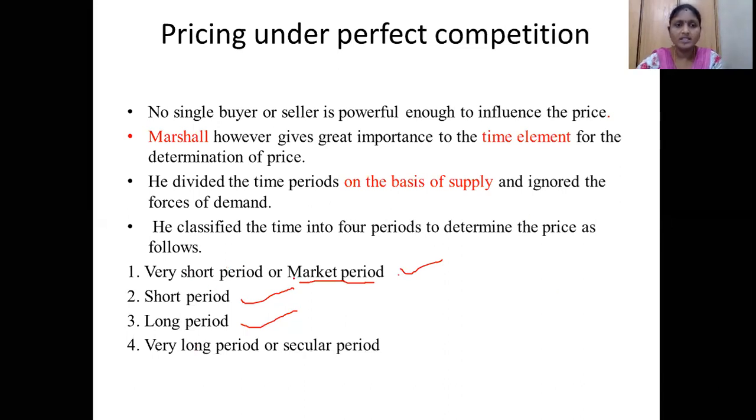So what has Marshall explained? Marshall has explained that he has taken the time element as the important factor for determining the price. On the basis of which factor are we considering this? On the basis of the supply. On the basis of the supply, we are determining the prices. We are not taking the demand into much consideration. We are ignoring the forces of demand. So now we are moving to discuss the very short period.